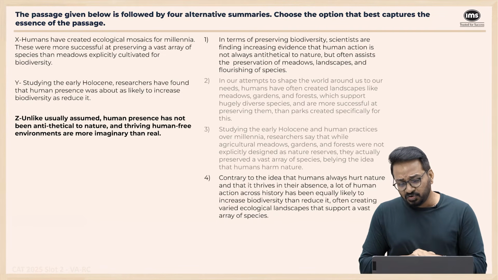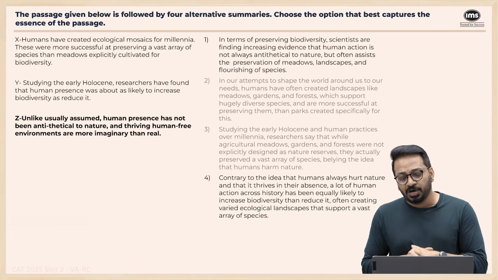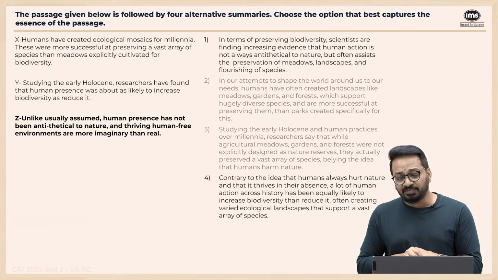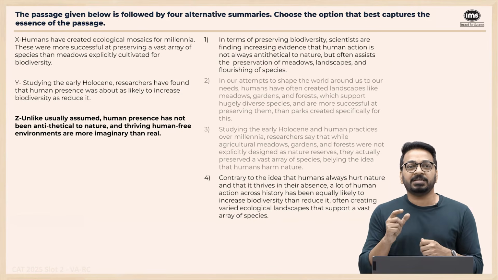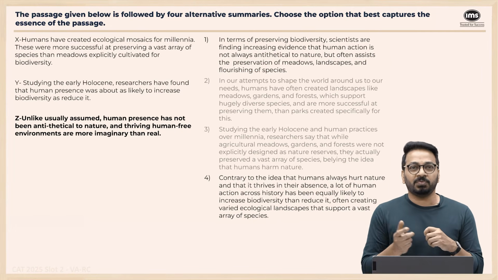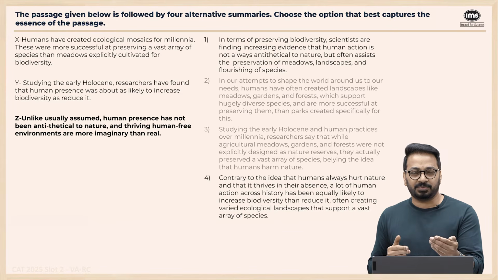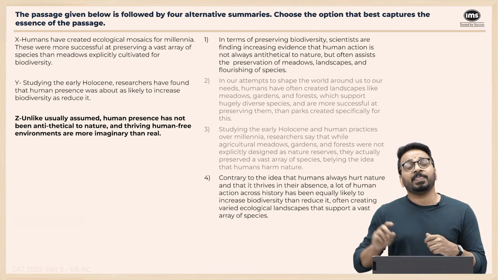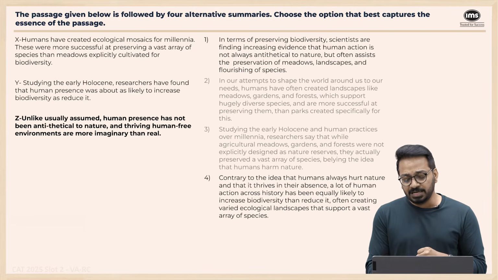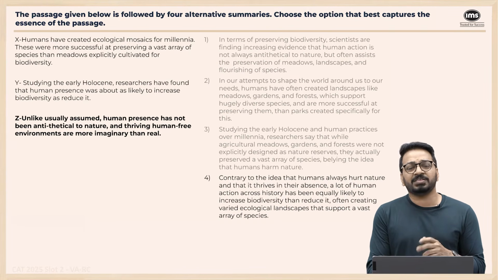Contrary to the idea that humans have always hurt nature and that it thrives in human absence, a lot of human actions across history have been equally likely to increase biodiversity as reduce it, often creating varied ecological landscapes. Now, between 1 and 4, that idea that human beings are equally likely to either increase or reduce biodiversity is only mentioned in 4. And because of the presence of equally likely, we can get rid of 1. And the answer is option 4.